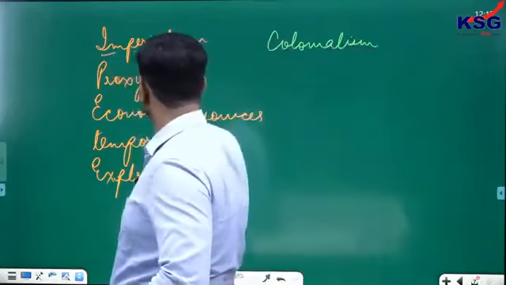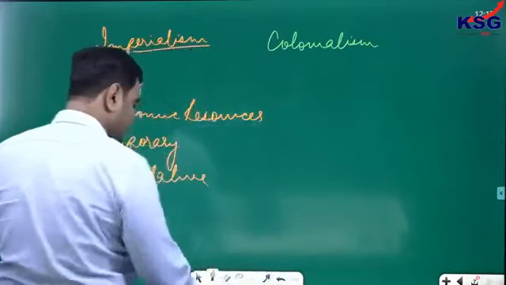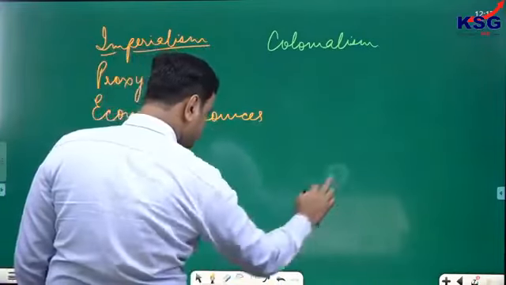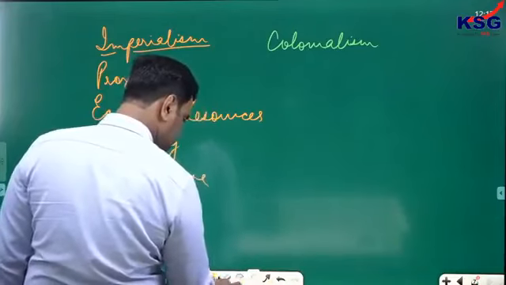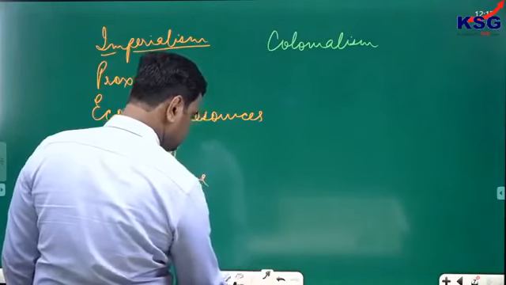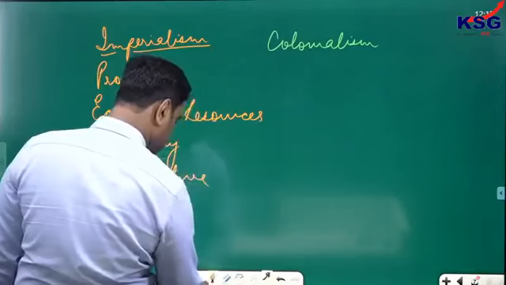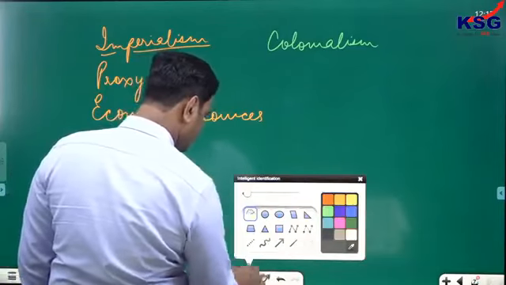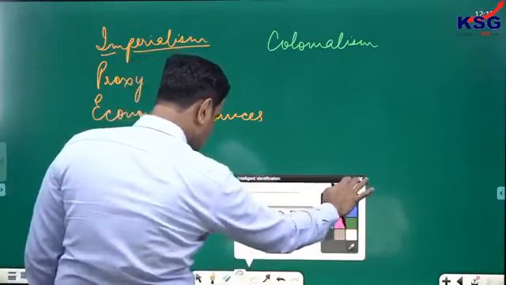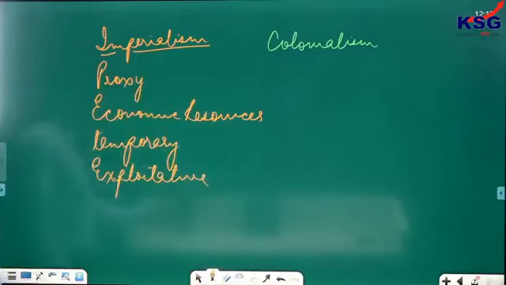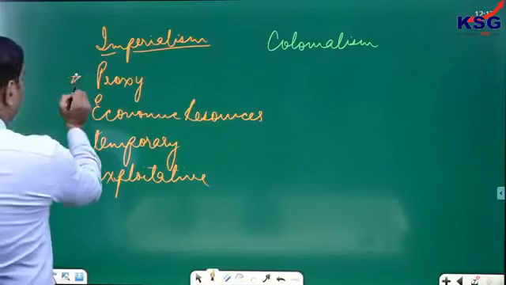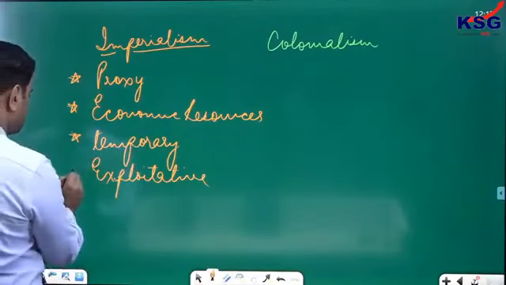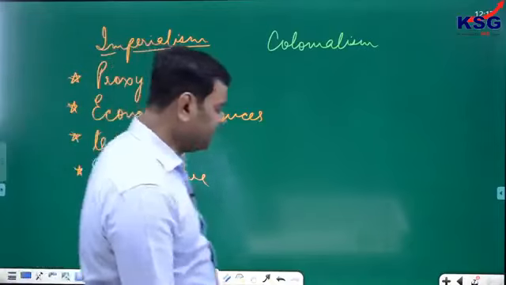This is the phenomenon of imperialism, and these are the features of imperialism: proxy control, economic resources, temporary control, and completely exploitative in nature.